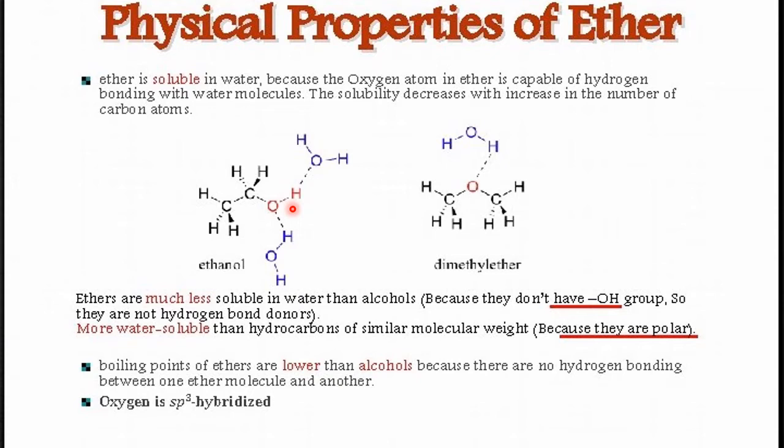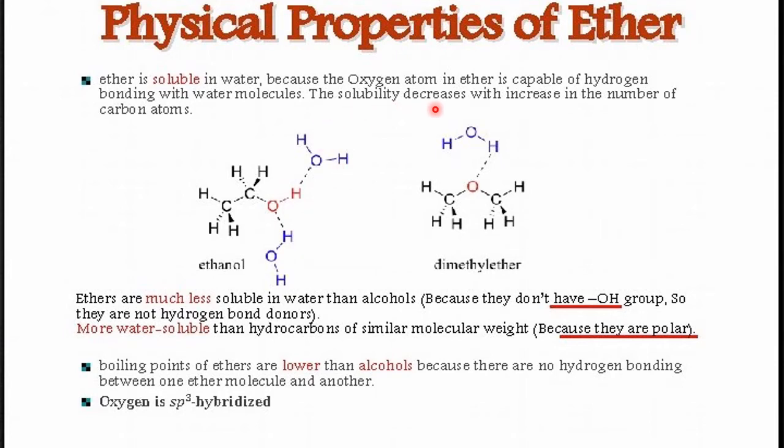Whereas in the case of diethyl ether, dimethyl ether, or in general the ether family, we have only one O. There is no H. Because of this, extensive H bonding we don't find in ethers. They are soluble, but not to that extent when we compare with alcohols. That only we want to clear under this category, physical properties of ether.